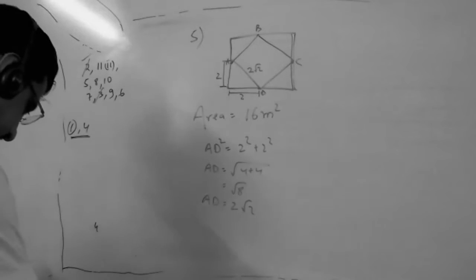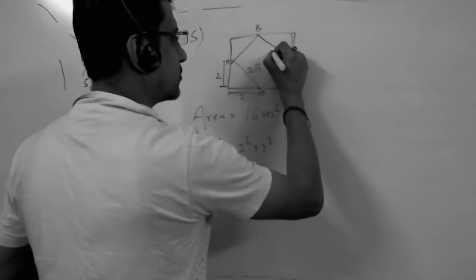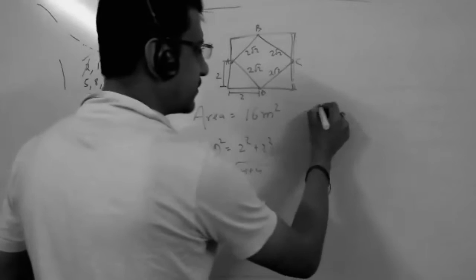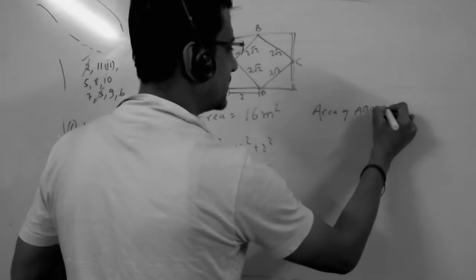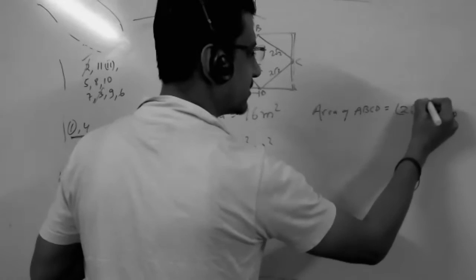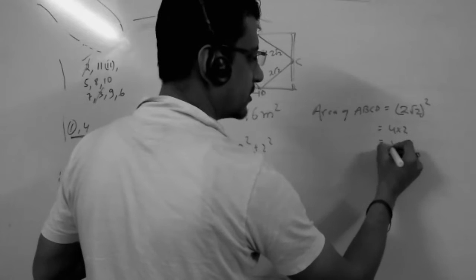So the sides are again 2 under root 2. The area of ABCD is equal to side square, that is 2 under root 2 square. So 2 into 2, 4, into under root 2 into under root 2, is 8 meter square.